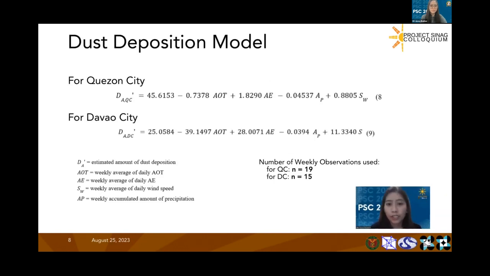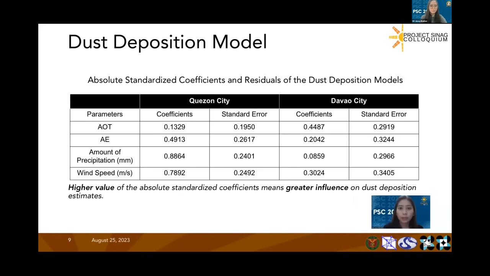Shown in this slide are equations 8 and 9, which are the resulting dust deposition models for Quezon City and Davao City, respectively. The standardized coefficients of the independent variables represent the weight of each parameter to the dust deposition estimate. The results show that the contribution of the parameters vary for the two locations.